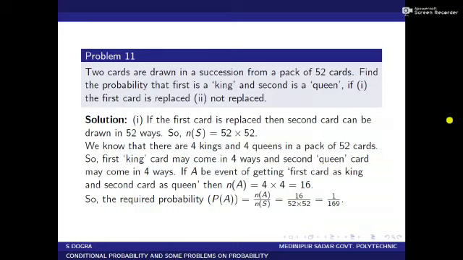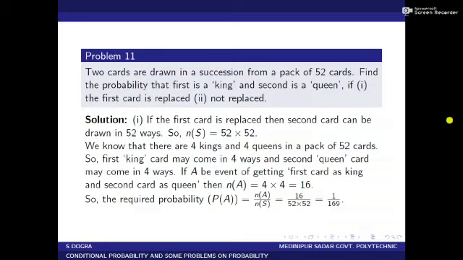We know that there are 4 kings and 4 queens in a pack of 52 cards. So the first king card may come in 4 ways and the second queen card may come in 4 ways. Let A be an event of getting the first card as king and the second card as queen. Then N of A, that is the number of points in the event, equals 4 into 4, which is equal to 16.